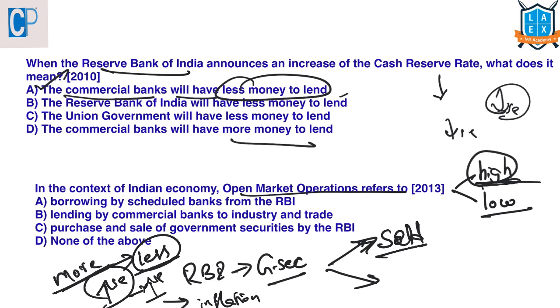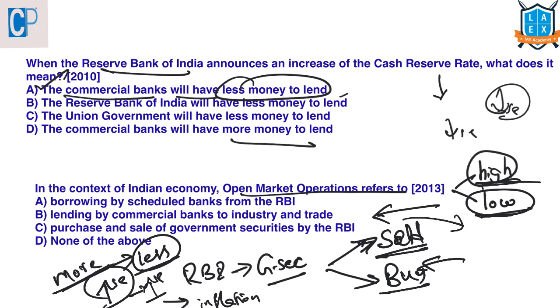It will sell these government securities in the open market through an auction. If they sell these bonds, it can suck out all the money from the economy. And if there is very low liquidity in the economy, it will buy the government securities from the market, that is from the banks, so that it can inject liquidity into the economy. So now let us see this question. In the context of Indian economy, open market operations refers to purchase and sale of government securities by the Reserve Bank of India. The answer here is C.